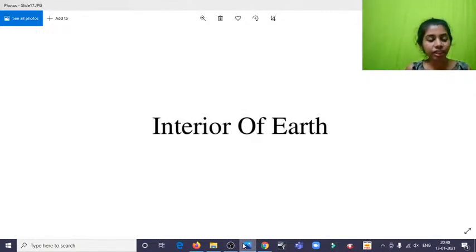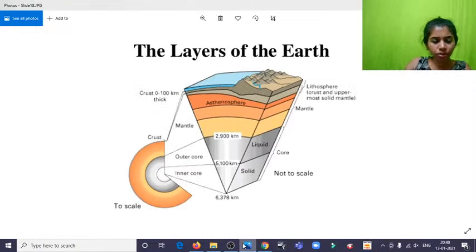So same over here, and even in the inside or the interior part of the earth, the more we go down, we're going to find a series of transitions, a series of differences from one layer to the other. So we'll see all that. So this is, in short, the layers of the earth.